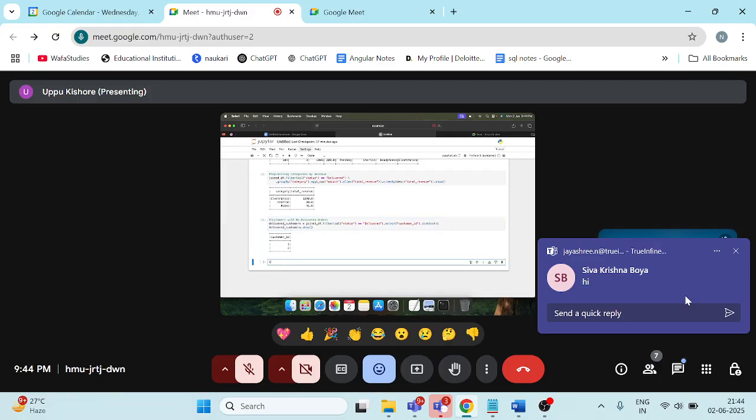So here customers dot join. How to join two data frames? Using dot join delivered customer. So this is my delivered customers data frame.